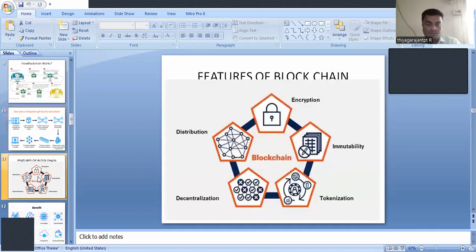And followed by that, what are the features of blockchain? Features, for example, include encryption. One feature is immutability. It's not possible for anyone, any member in the network, to update it. And tokenization, where we give the proof of work as a reward, is also one type of feature. And decentralization, as I said before, it's not centralized, it's decentralized, and it's said to be a distributed one. So these are some major features of a blockchain.